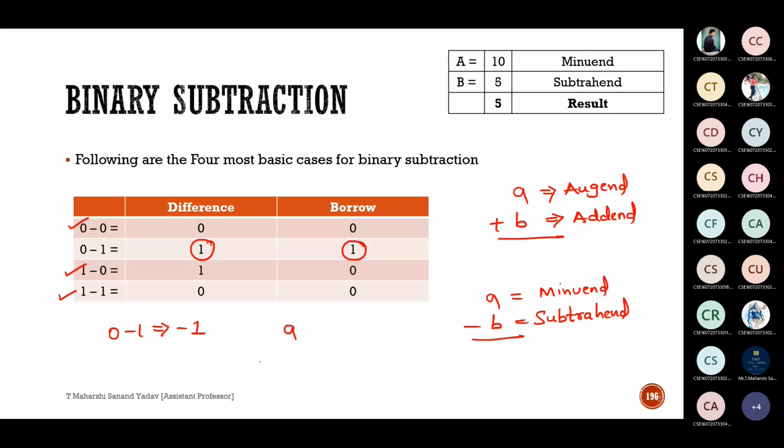Now what about this one, a into b? Here a is called as multiplicand, b is called as multiplier. Now can anyone tell me for division now? I'll give some random case. Divide 10 by 2, which gives 5.